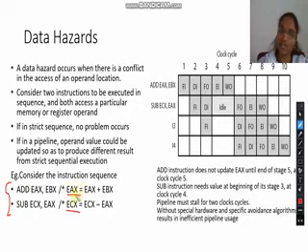So the value of this EAX is changing in this particular instruction, and in the next instruction, EAX is one of the operands. So only after this result is written into EAX will we be able to access this operand. We cannot take the old value. So these two instructions have to execute in serial order.